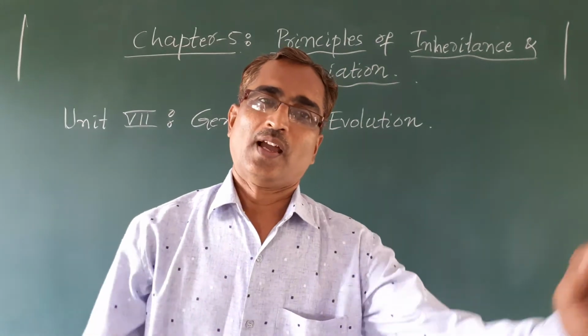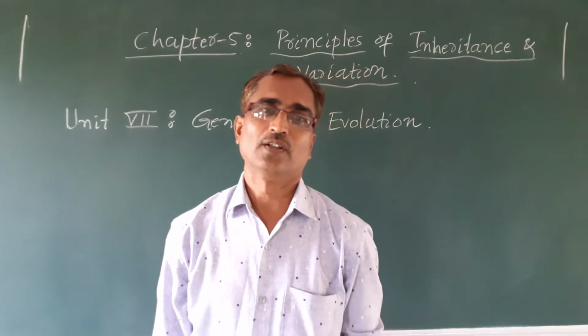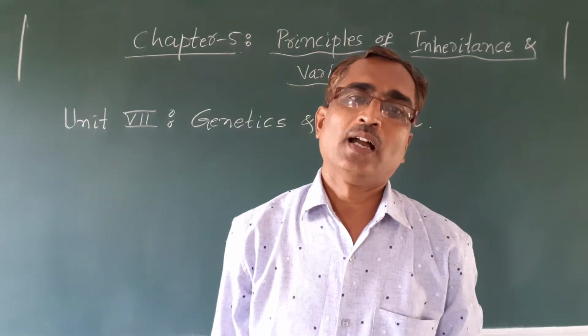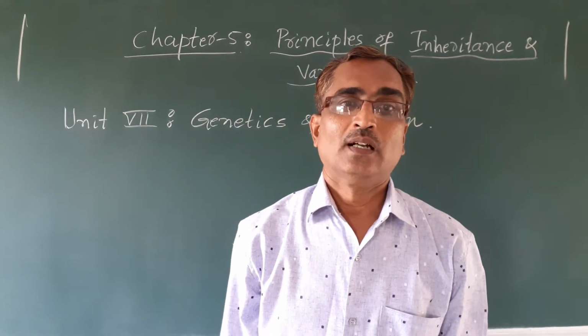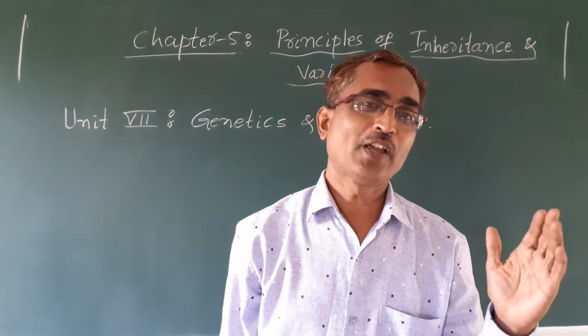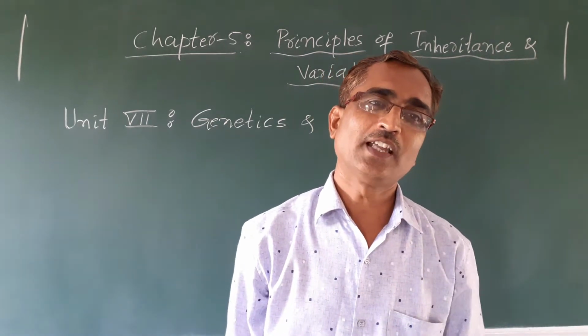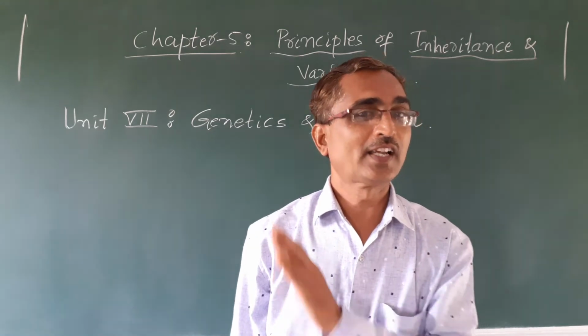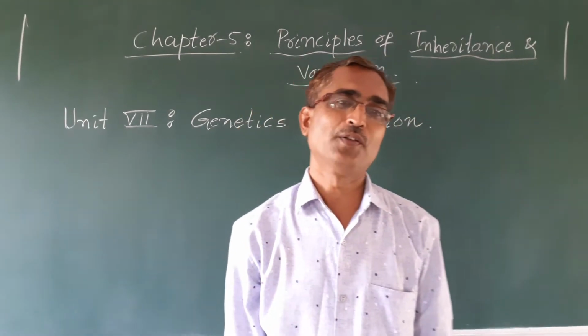So, as we know, for second PU we have 5 units, and for the first year we had 5 units, and second year also we have 5 units.